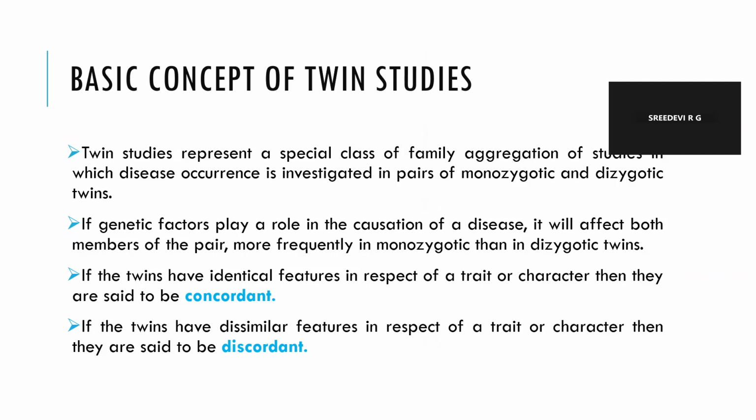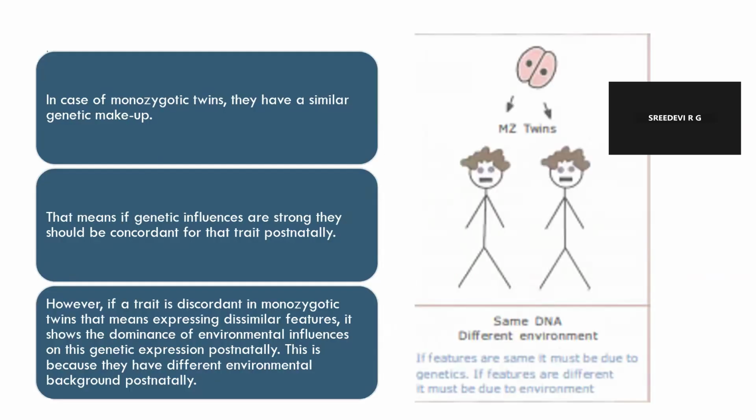Now, there are two terms which we have to be familiar with, that is concordant and discordant. So, if twins have identical features in respect of a trait or a character, then they are said to be concordant. Now, if the twins have dissimilar features in respect of a trait or character, then they are said to be discordant. Now, this is the diagram depicting the concordant, discordant, and the twin studies.